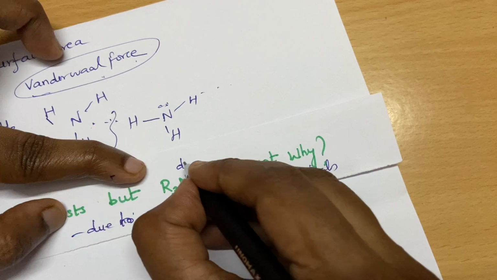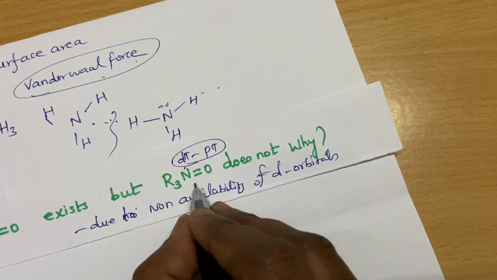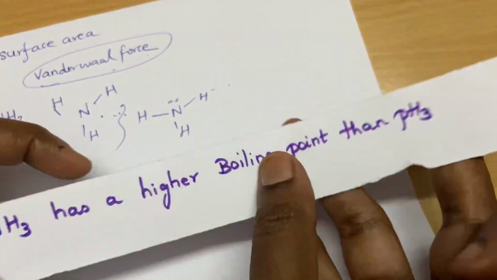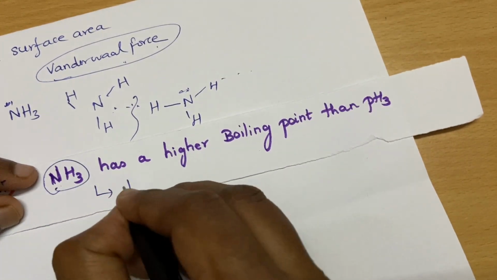This involves dπ-pπ bonding, but nitrogen doesn't have d orbitals. Okay, so that's why it doesn't exist. Then ammonia has a higher boiling point than phosphine. Just now we saw, no, because of hydrogen bonding,